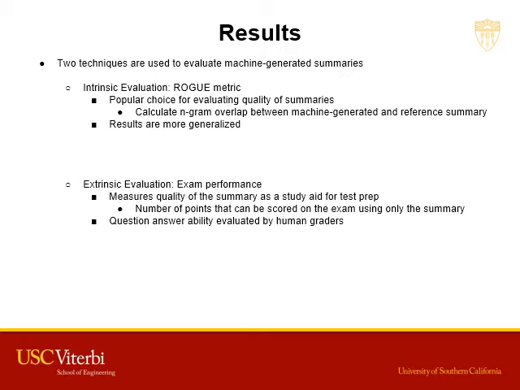In this work, we use Rouge 1 and Rouge 2 scores, measuring the unigram and bigram overlap. We introduce a task-specific extrinsic measure as our goal is to create a study or revision guide for students to understand the study material and do well on exams. The extrinsic evaluation measures how good the summary is in helping students perform well on the history exam. We determine this by calculating how many points can be scored on very short and short answer questions given only the sentences in the summary.